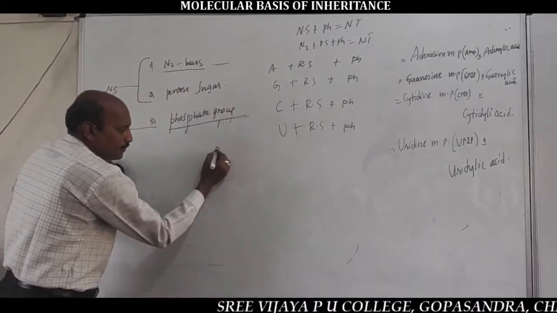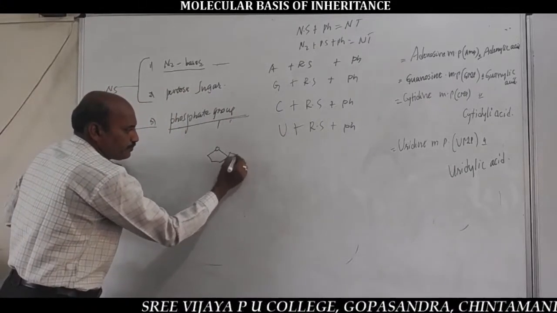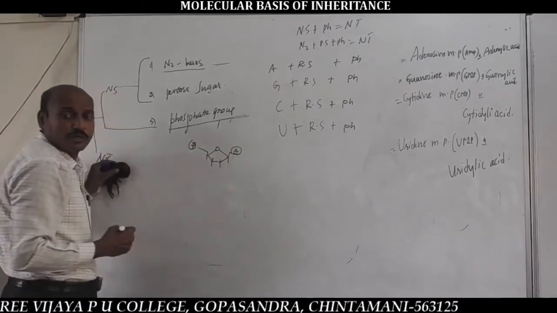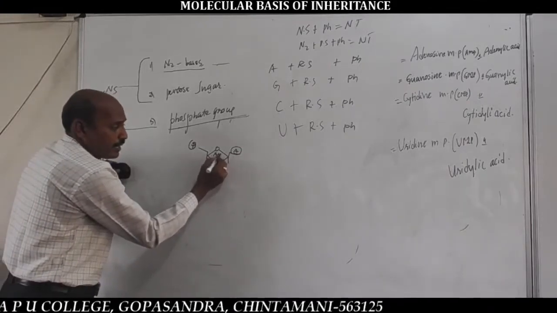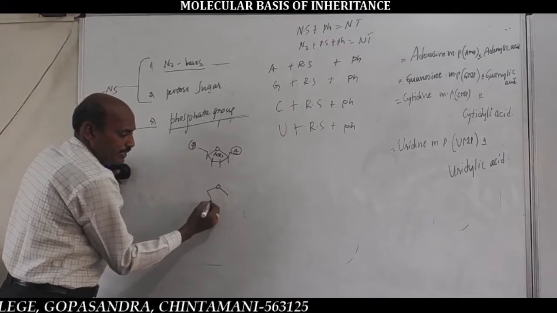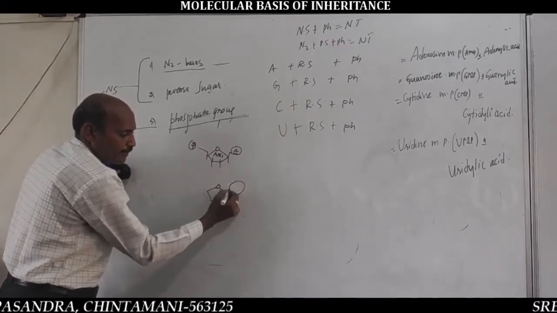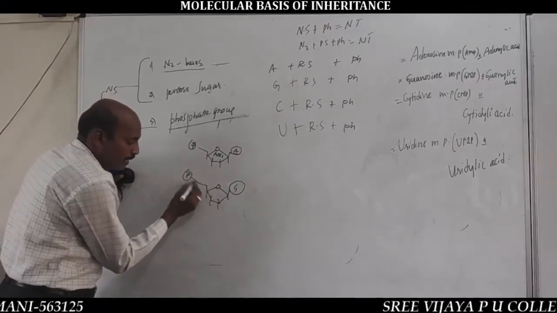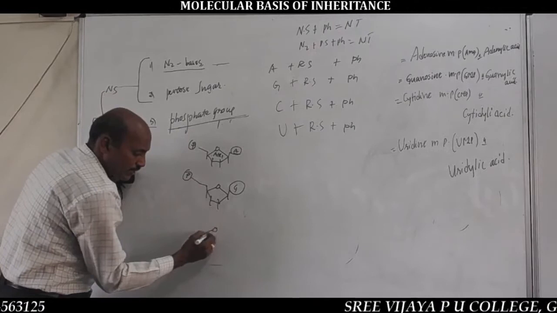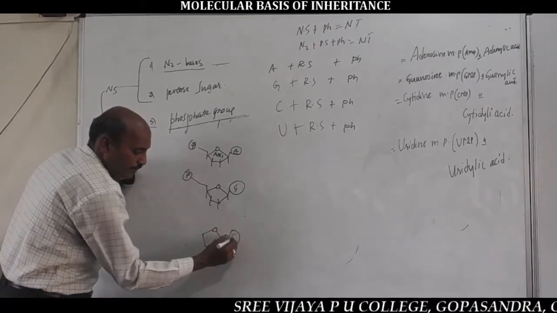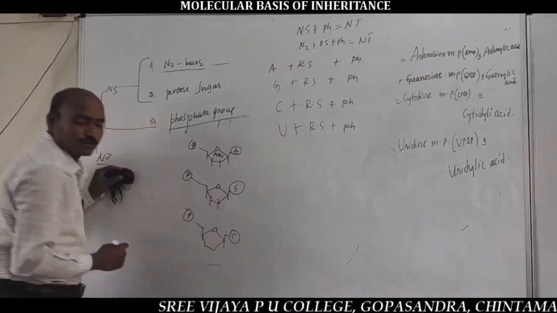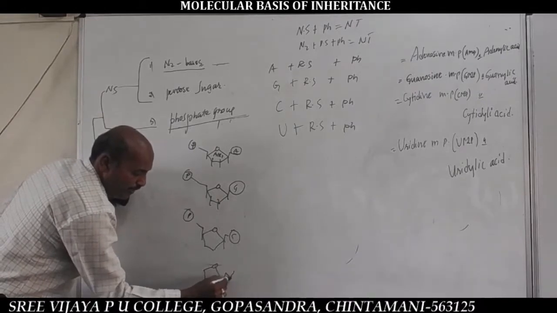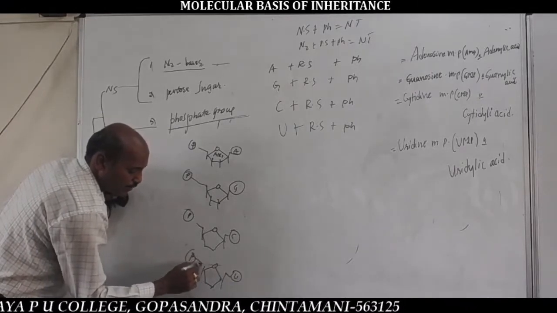Simple example. Now this is one AMP, adenosine monophosphate. This is GMP, the nitrogen base is guanine, with a phosphate group. And this is CMP, the nitrogen base is cytosine. And last one is UMP, the nitrogen base is uracil and a phosphate group.